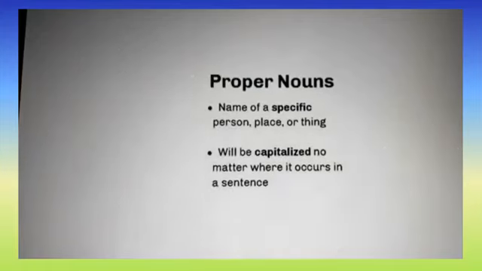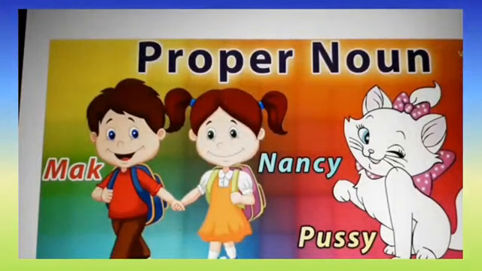Now let's see some examples for proper noun. Names of a person: Mac, Nancy, Pussy. These are specific names given to a person. So a proper noun is a specific name given to a person, place, animal or thing.